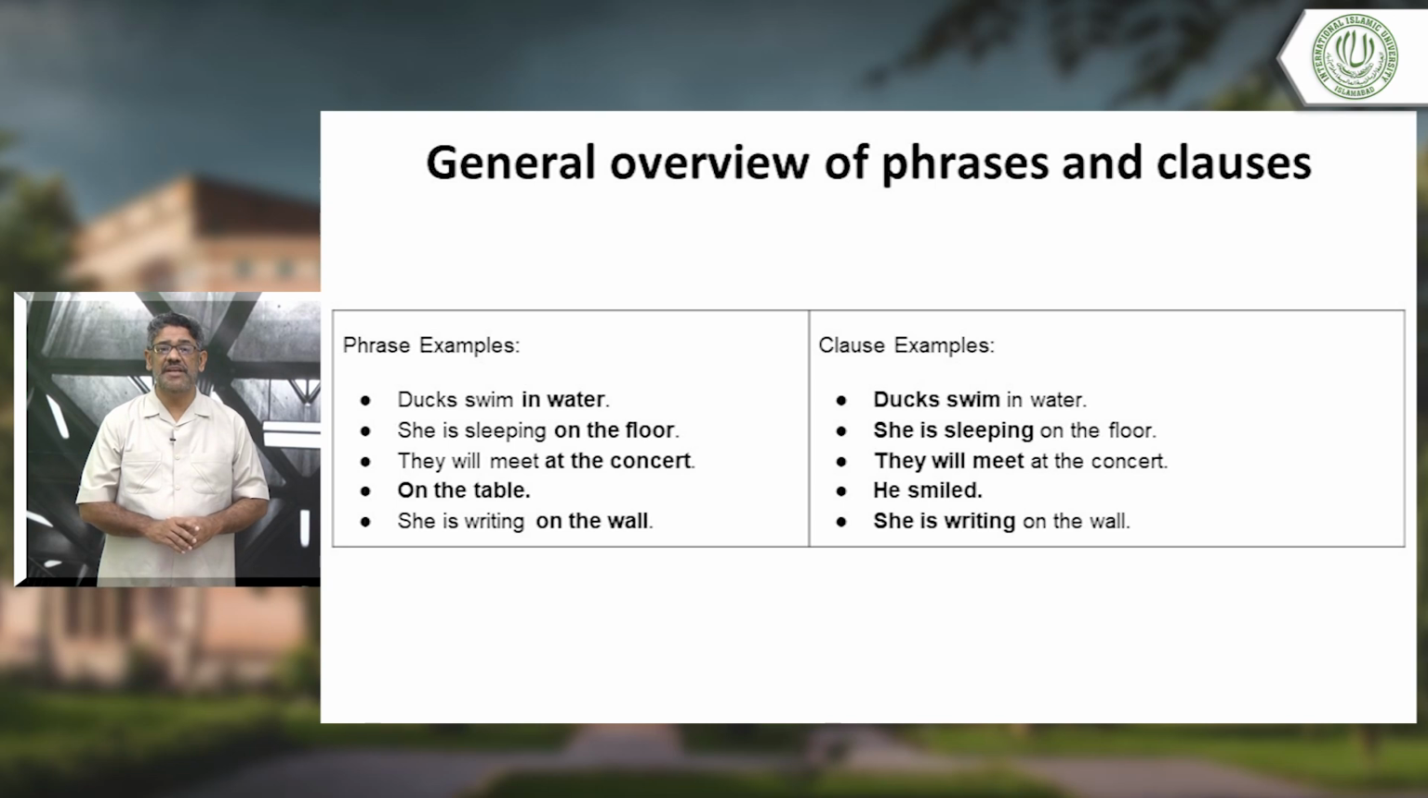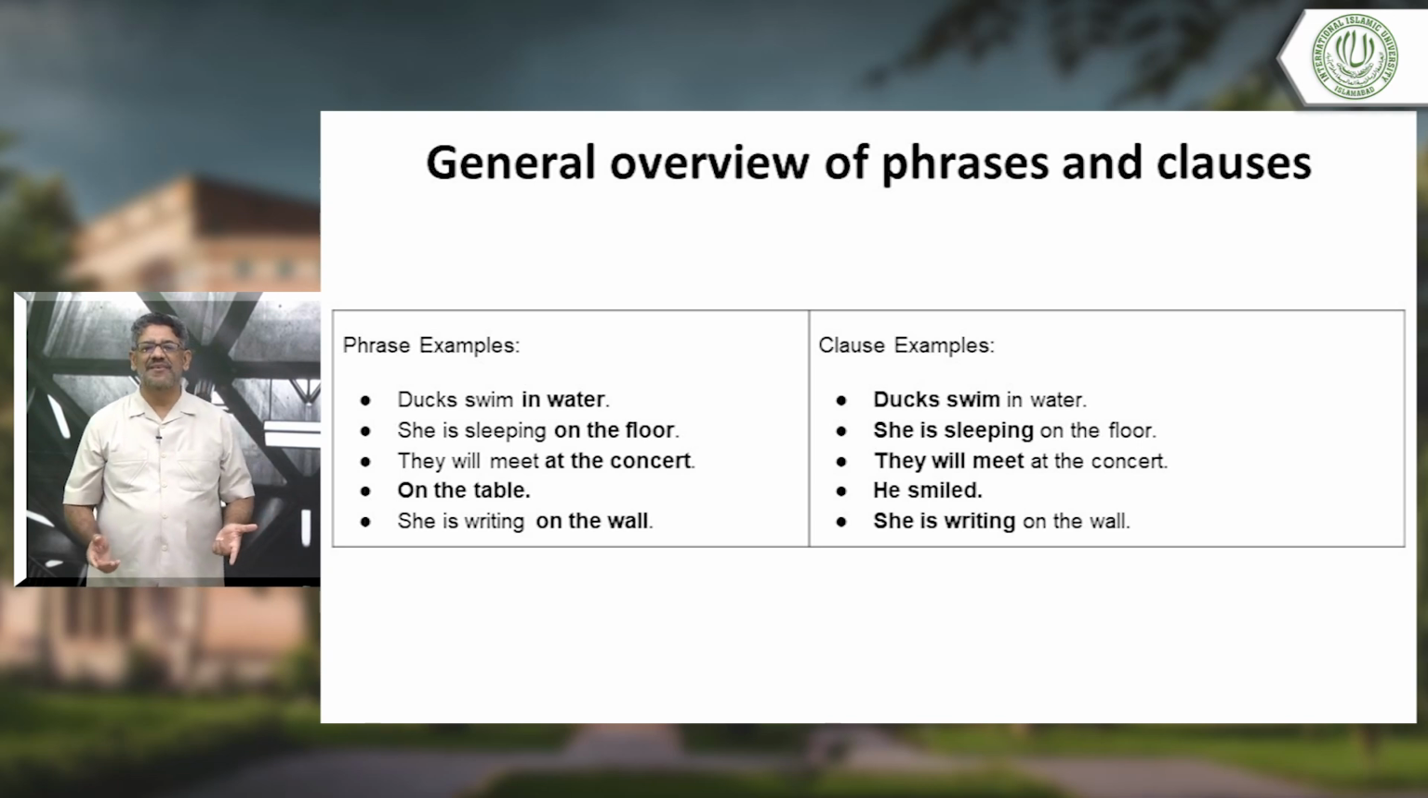Then, they will meet at the concert. At the concert, again. What is the meaning of at the concert? You are not clear. You will say, what happened at the concert? What are you trying to tell me? Clause: they will meet at the concert. They will meet. You have a subject, they. You have will meet, the verb form. Will is the helping verb. Meet is the main verb. They will meet.